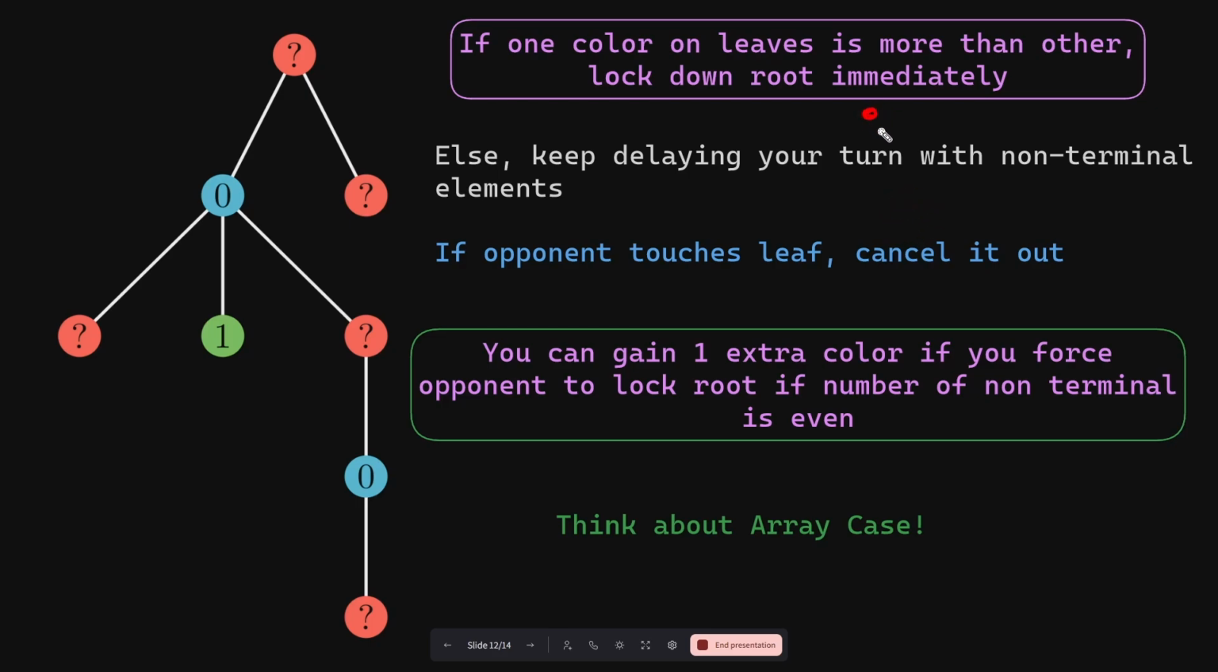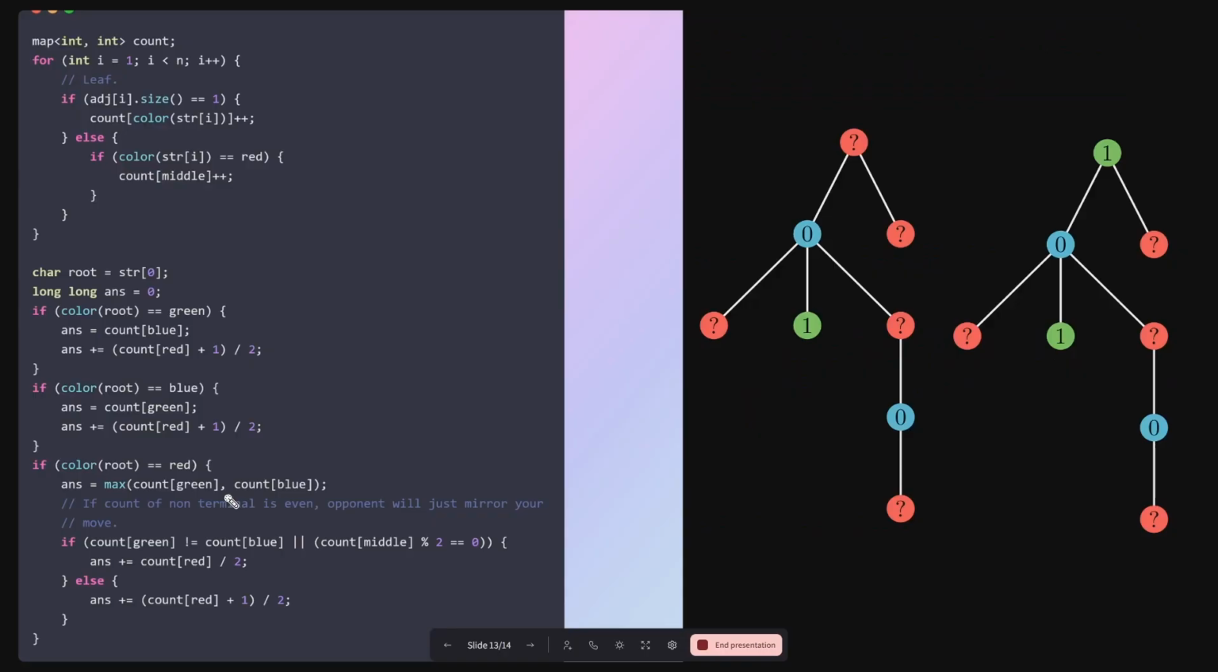So if they touch the root, you can simply go to the leaf and color it with your favorable color and win. If they touch the leaf, you can go to the root and color it with your favorable color and win. So this is exactly the same as the array case. This is the code for this problem. First of all, we figure out the color of all the leaves and the number of non-terminals.